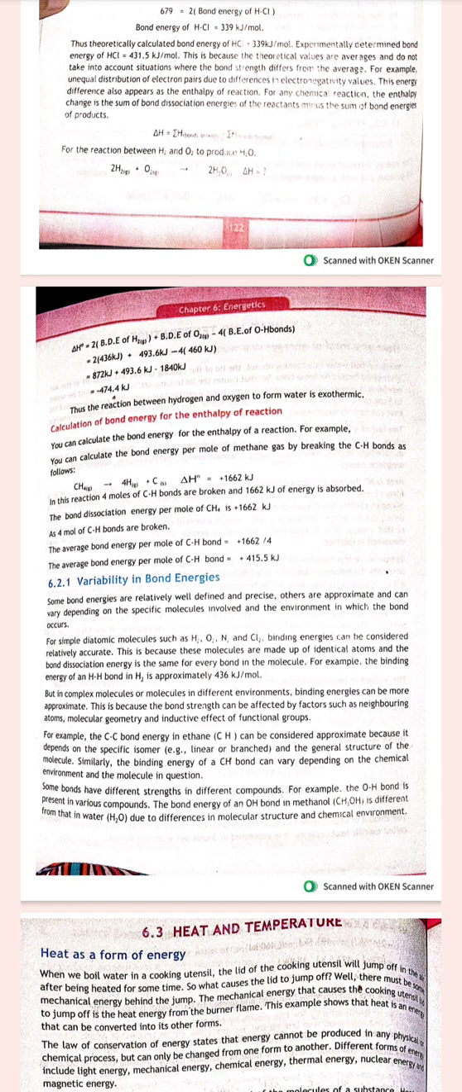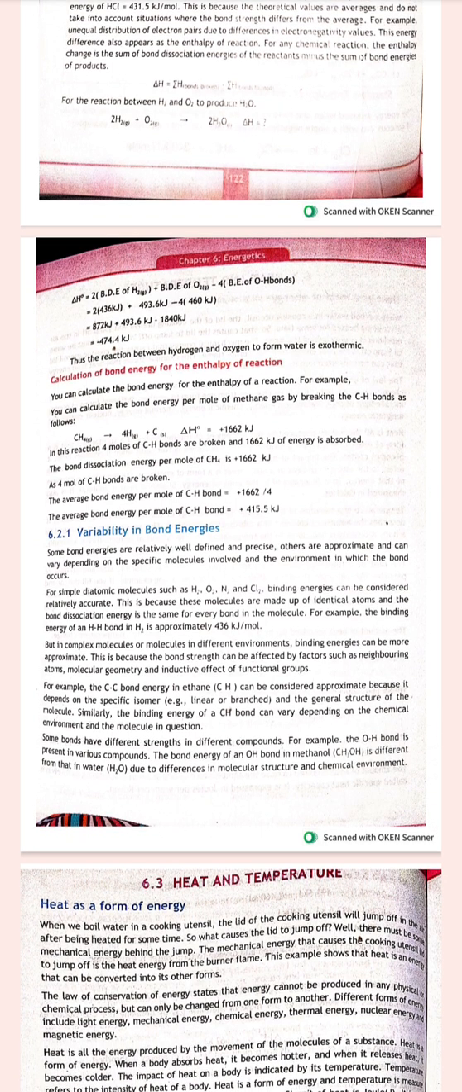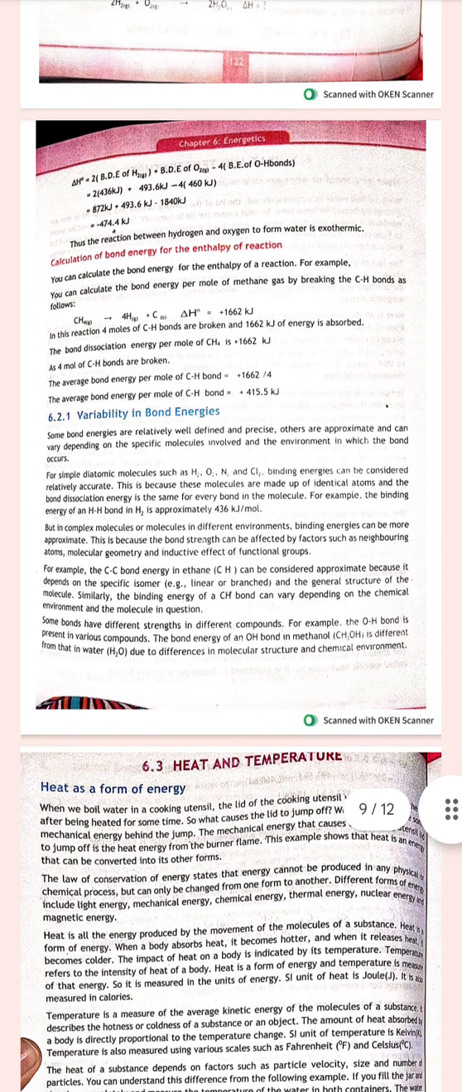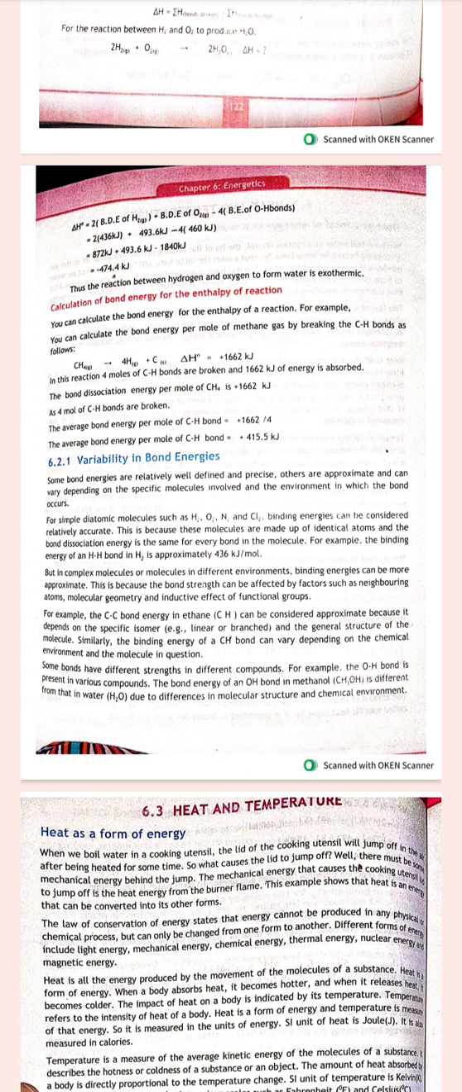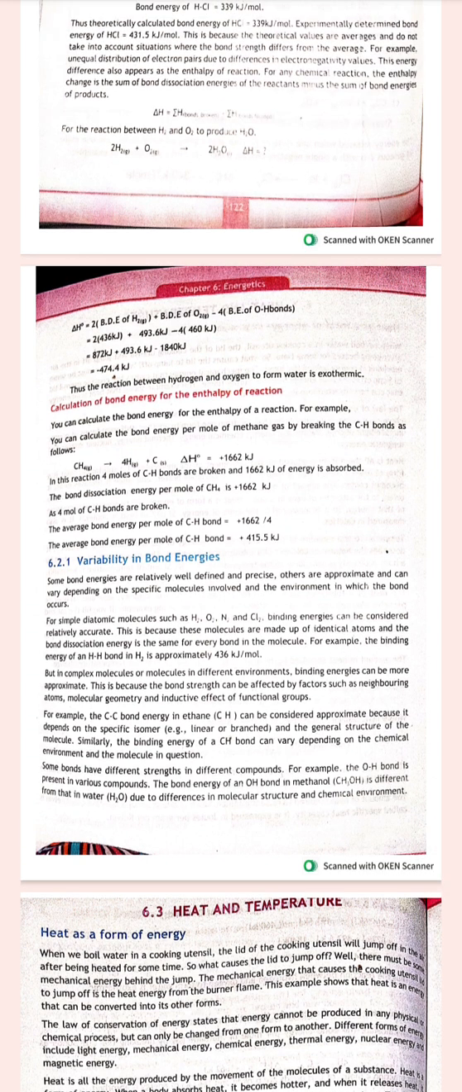So there is an energy difference between the theoretical and experimental values. Because of the unequal distribution of electron pairs, there is a difference in the electronegativity values as well, and there are various factors that can contribute to that. So we can calculate the bond energies for other elements, for other reactions as well.